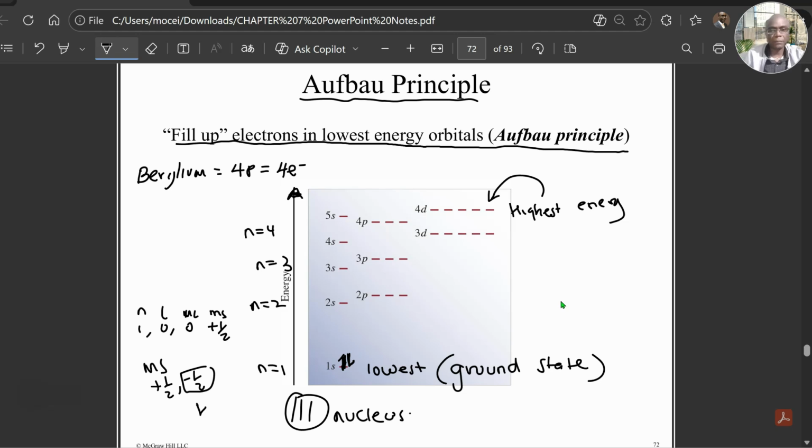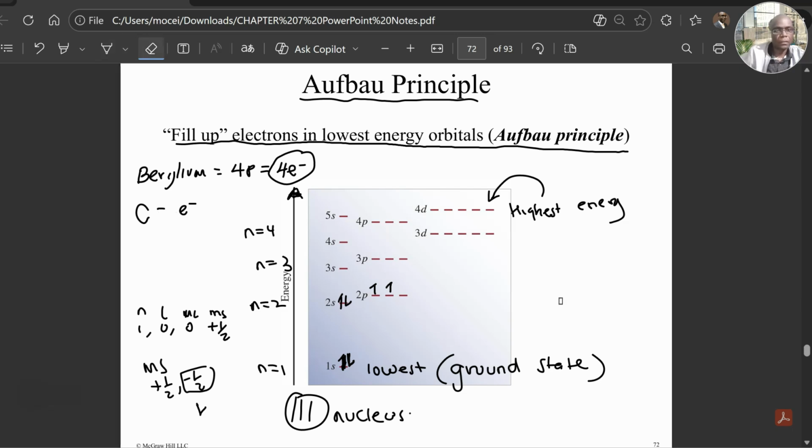But now Aufbau's principle is telling me if I have a lot of electrons to spread, I should fill from down. So I've used 2 out of the 4. The next 2 will go to the 2s. Now an element like carbon has 6 electrons, and so I will find a way to spread the other 2 here without pairing. That is another rule coming up. I think it's called Hund's rule. Okay, we'll talk about that. Let me leave this example of beryllium here for now.